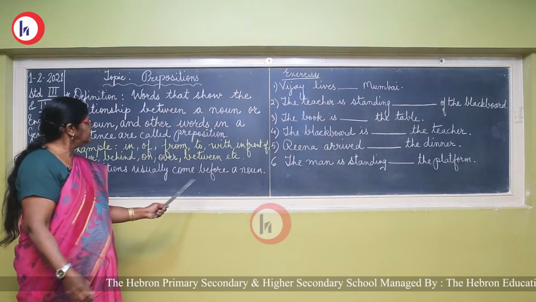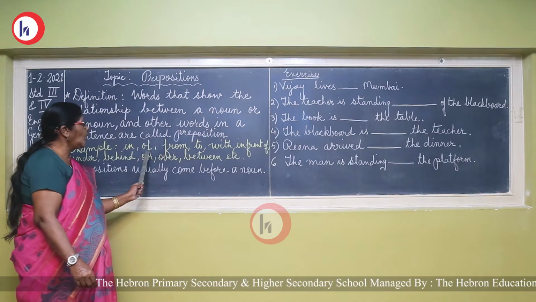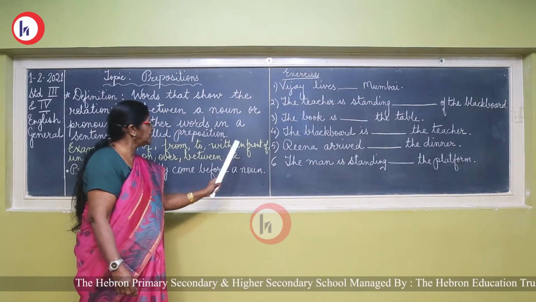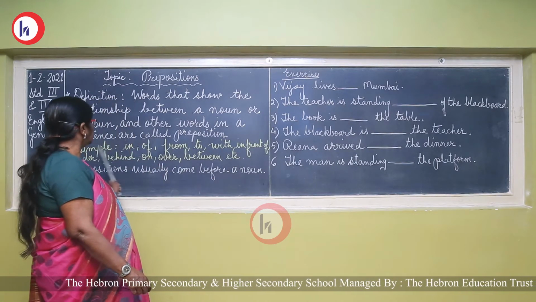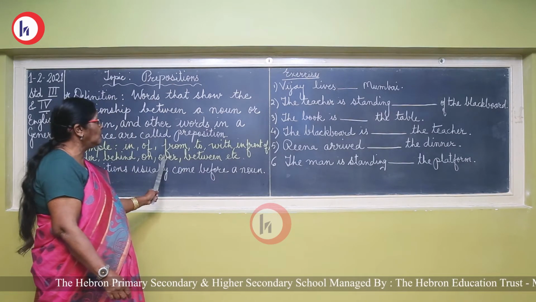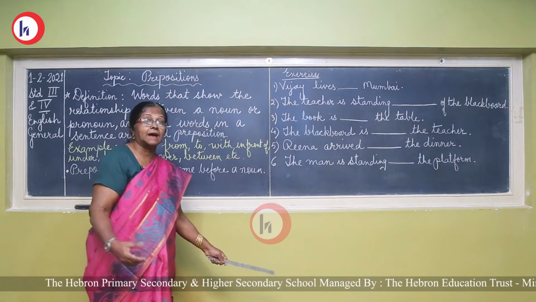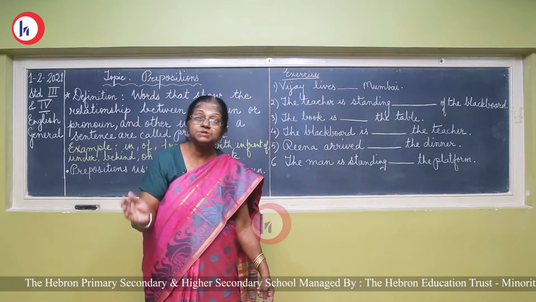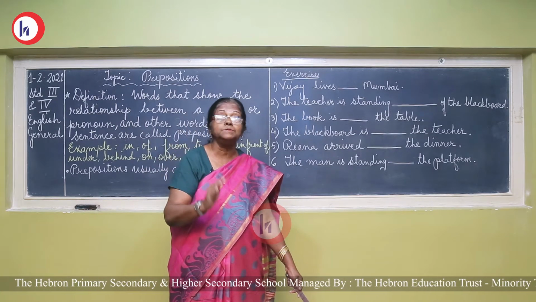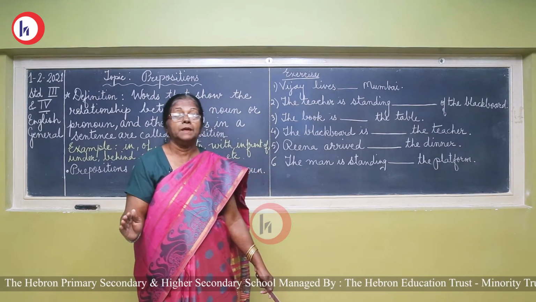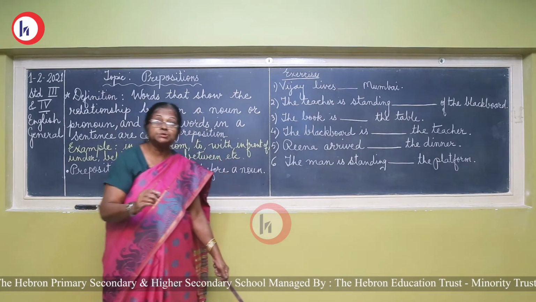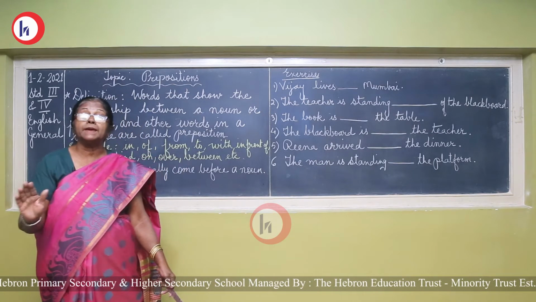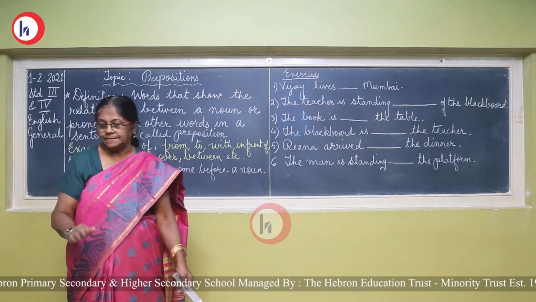Now see the examples: in, of, from, to, with, in front of, under, behind, on, over, between. These are the words which are used before a noun or a pronoun. Usually a preposition comes before a noun only.